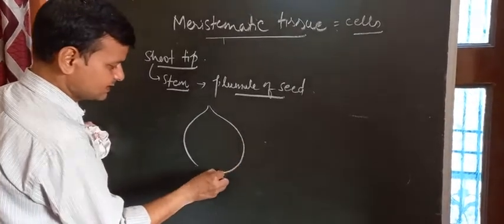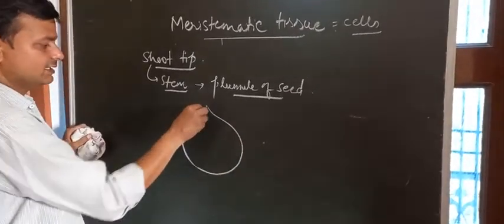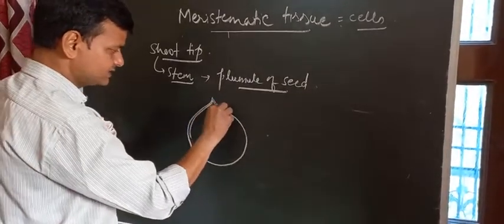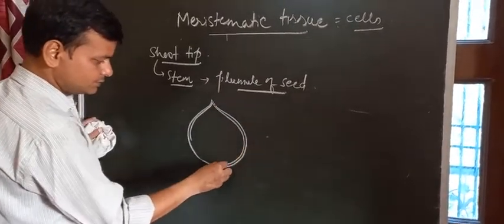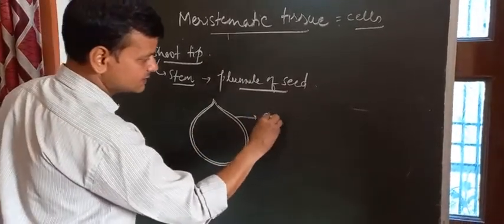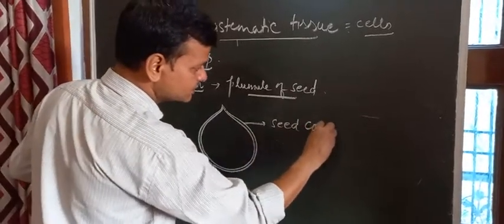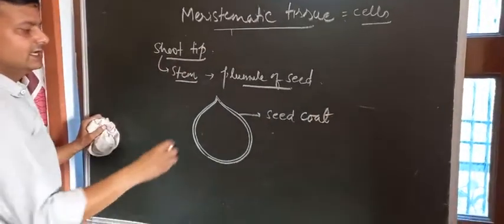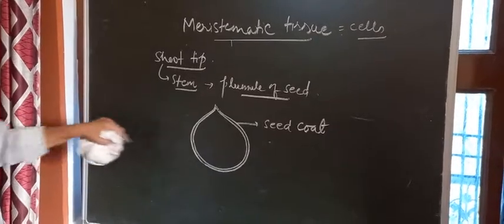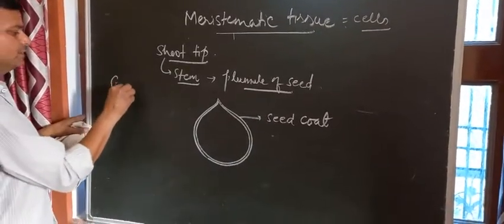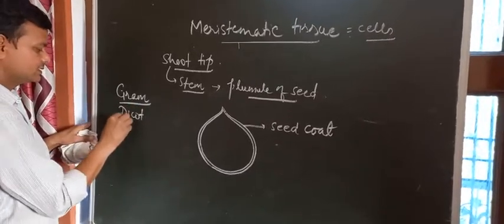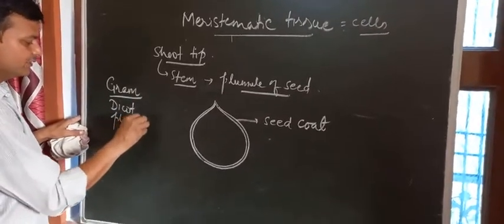See, this is gram. In Hindi we call it chana, right? And this is the outer cover of this seed, which is being drawn for you to understand, right? This is what we call the seed coat, outer cover, and inside the seed coat, see, this gram belongs to the category of a dicot plant. What is the meaning of a dicot plant?